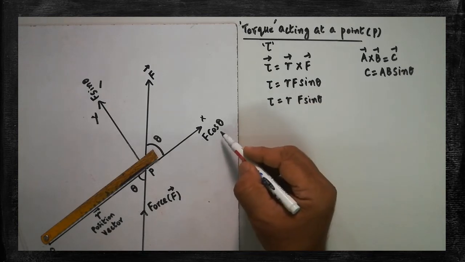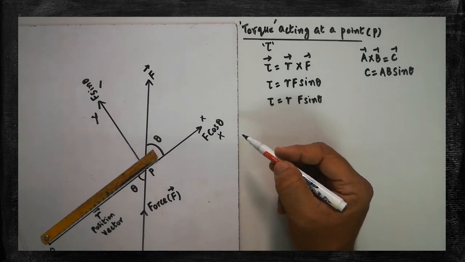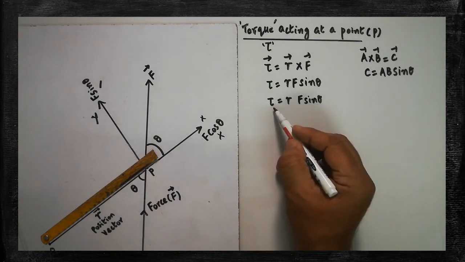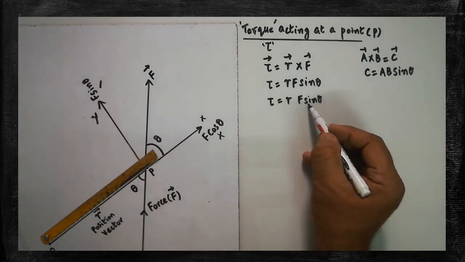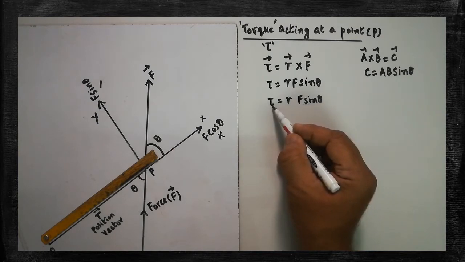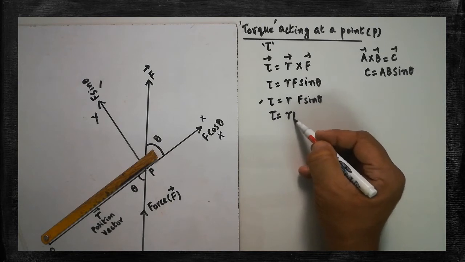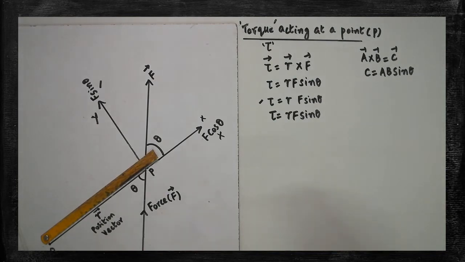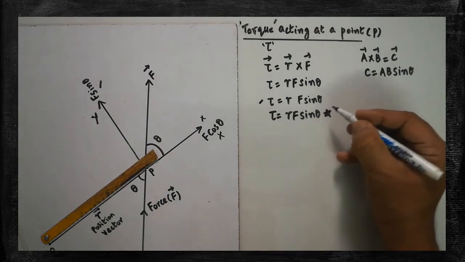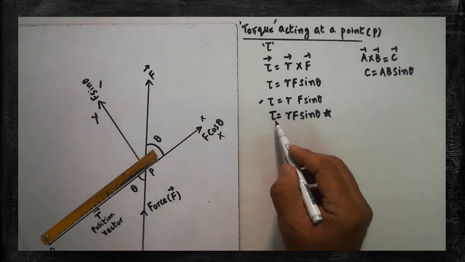Here torque is not contributed by which component? F cos theta component, it is not contributing anything for torque. F sin theta component, that is the vertical component of the force, alone contributes to the result of the torque. Therefore, to calculate the magnitude of the torque, which formula must be used? Tau is equal to R F sin theta formula must be used. Are you clear? In future, are you clear? To calculate the torque, this formula must be used. Are you clear? F cos theta is not at all contributing anything in the creation of the torque.